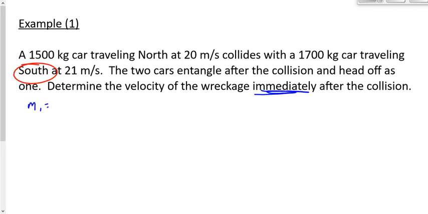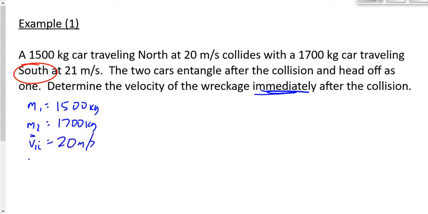I'm going to say M1 is 1,500 kilograms. I'm going to say M2 is 1,700 kilograms. This gets a little cumbersome with our subscripts here. I'm going to say V1I, object number 1, initial, is 20 meters per second.